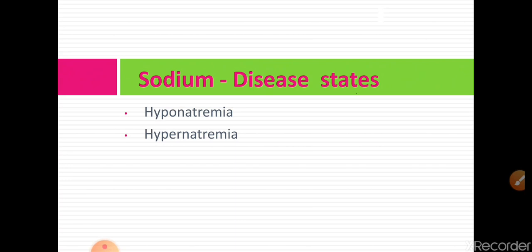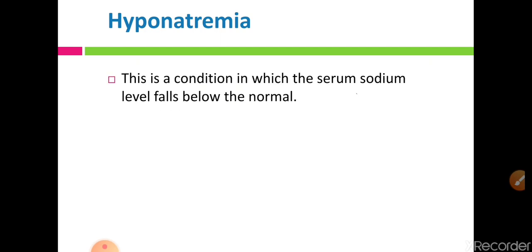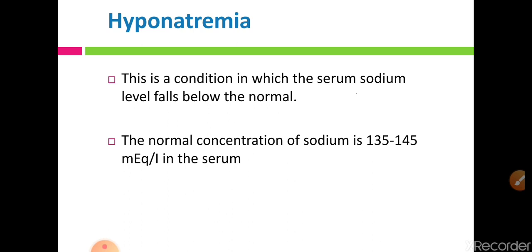Now the disease states. There are two terminologies: first is hyponatremia and second is hypernatremia. Let us see both. First, hyponatremia: a condition in which serum sodium level falls below the normal level. The normal serum sodium level is 135 to 145 milliequivalents per liter, and when it falls below this, the condition is called hyponatremia.